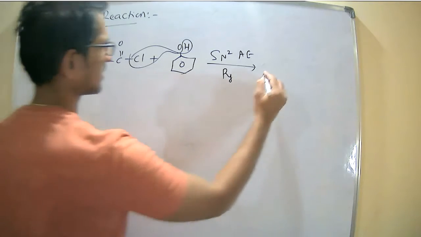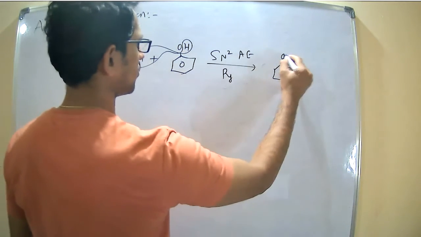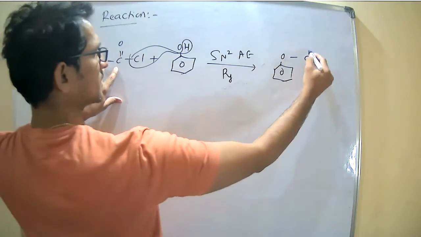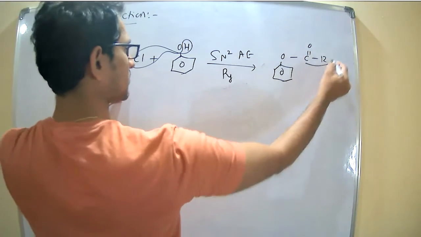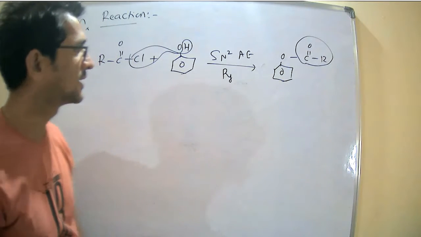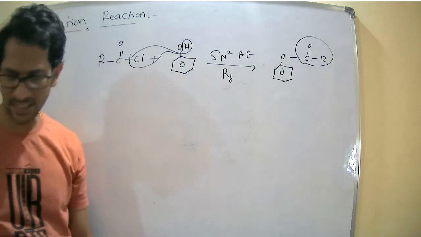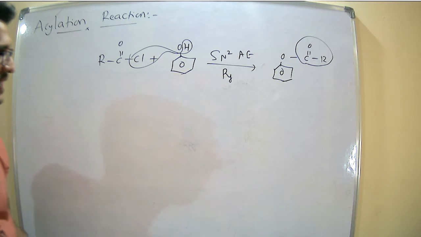So now the product is the ester, O C double bond O acyl. Acetophenol is the product. So this is an acylation reaction. Okay, right.